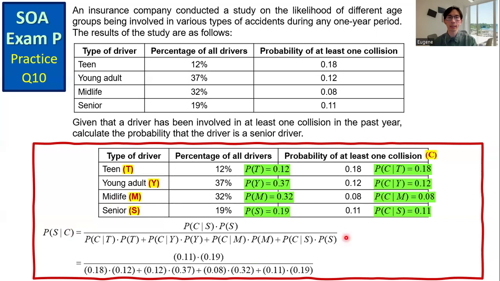Upon calculation, we get the probability. Given that a driver has been involved in at least one collision in the past year, the probability that the driver is a senior driver is 0.1858.